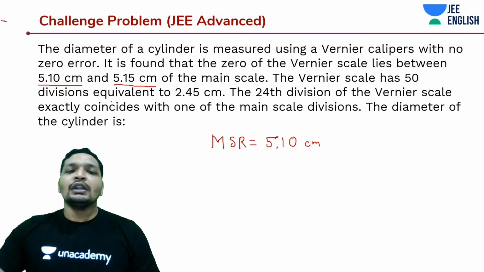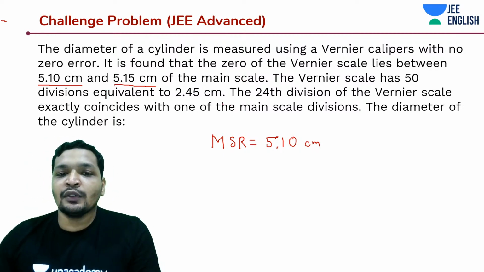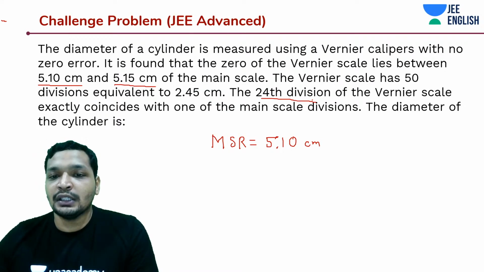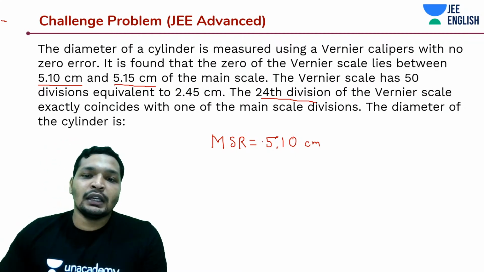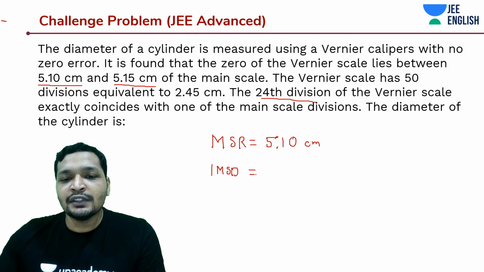You need to find out what is that value of delta x that we just discussed. So we'll find out the value of delta x. Before that, we need to find out the least count, because it has been told to us that the 24th division is the thing that is coinciding. If you multiply this 24 division with the least count, you will get it. And how do you calculate the least count? So what is the value of 1 MSD, 1 main scale division?